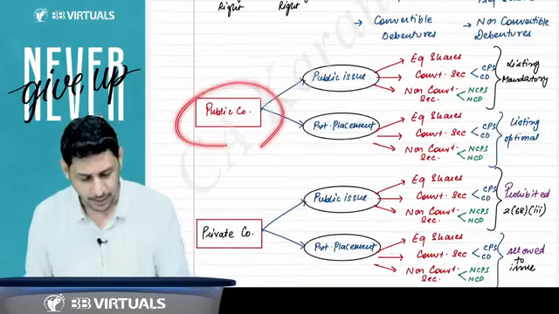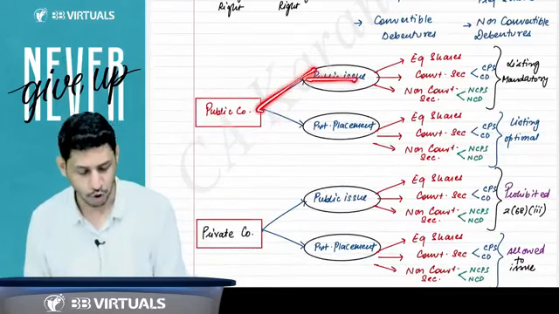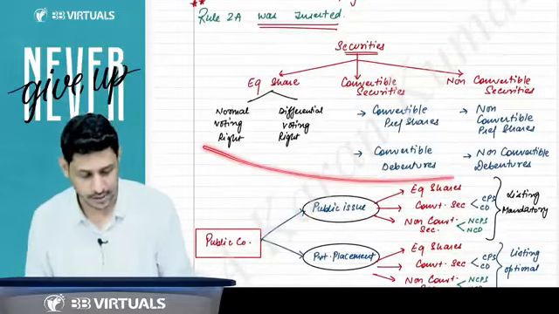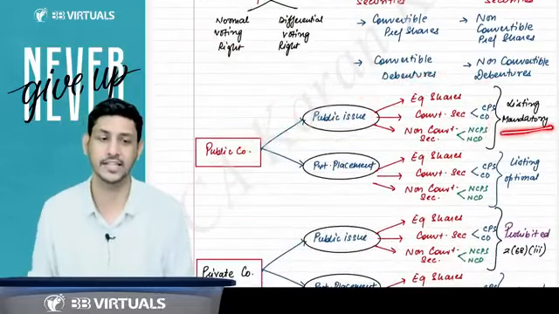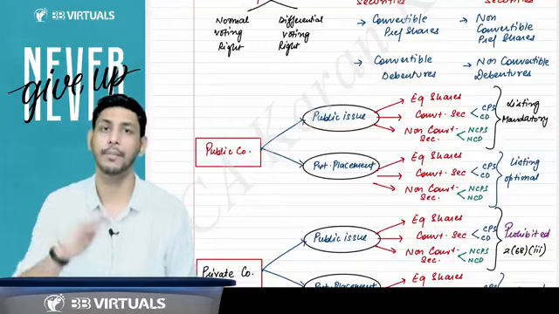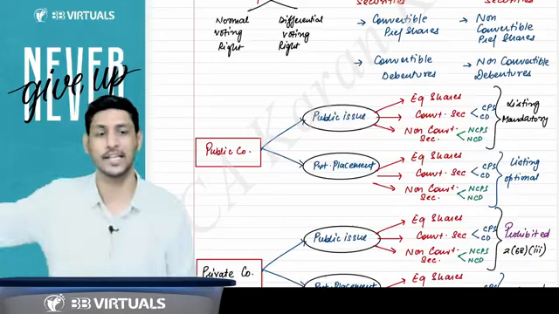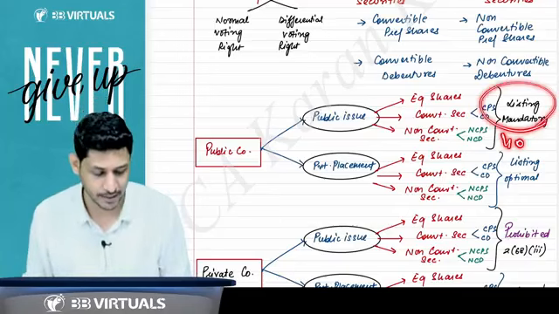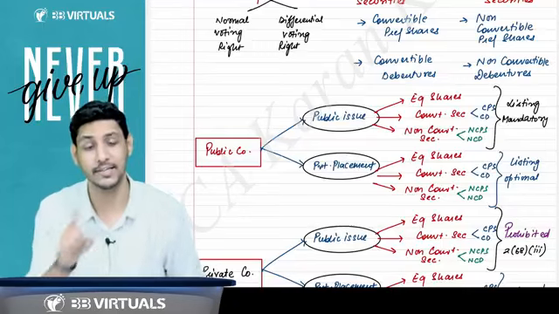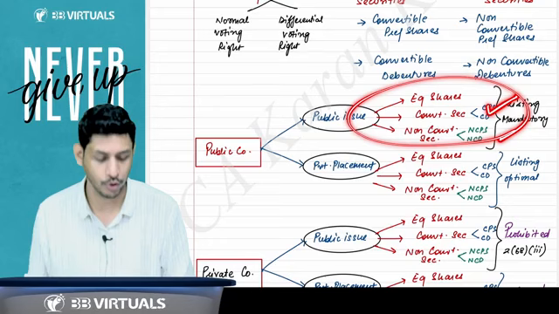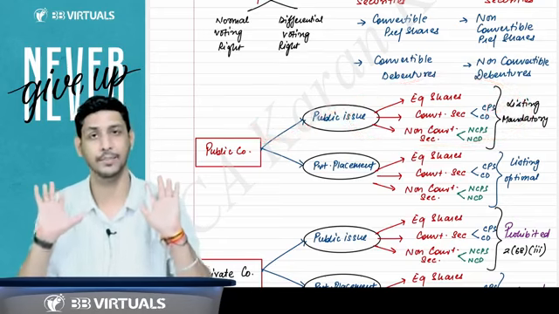Can a public company come up with a public issue of these securities? Yes, and listing becomes mandatory. Whenever a public company comes up with a public issue of any security, listing is mandatory as per Section 40 of the Companies Act. When you get it listed, you will be considered a listed company.